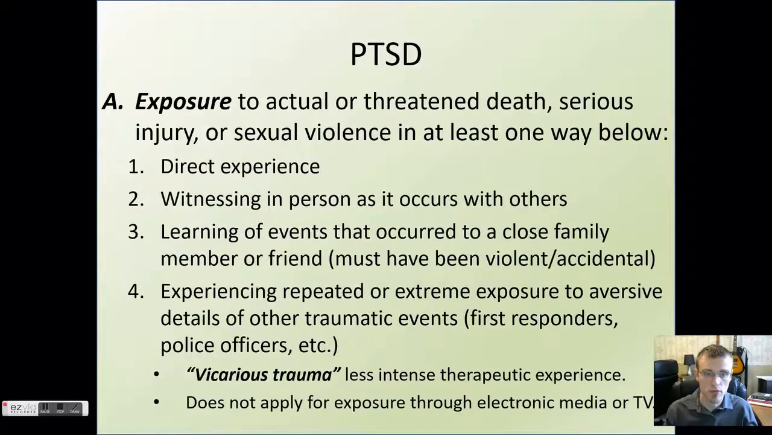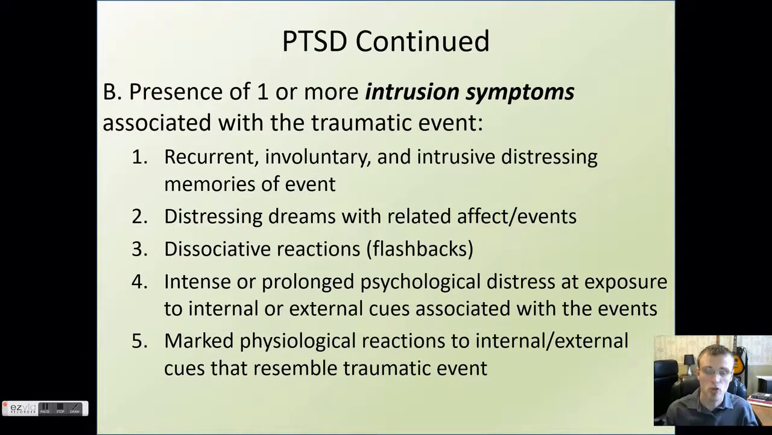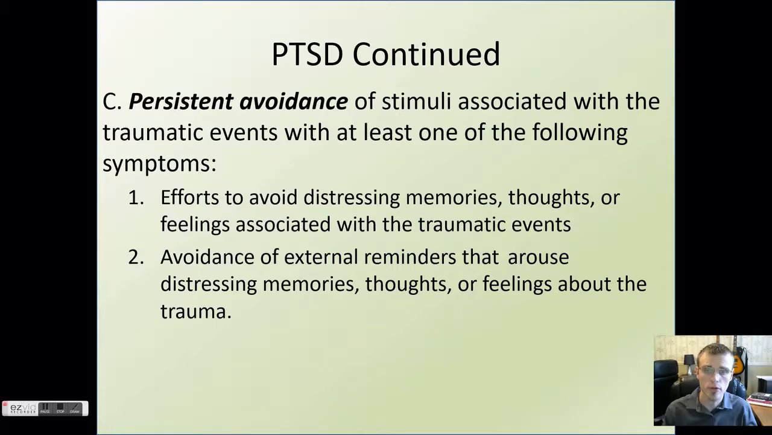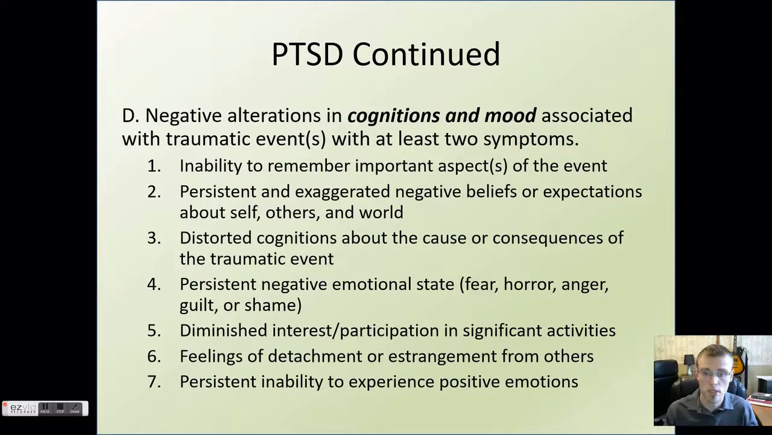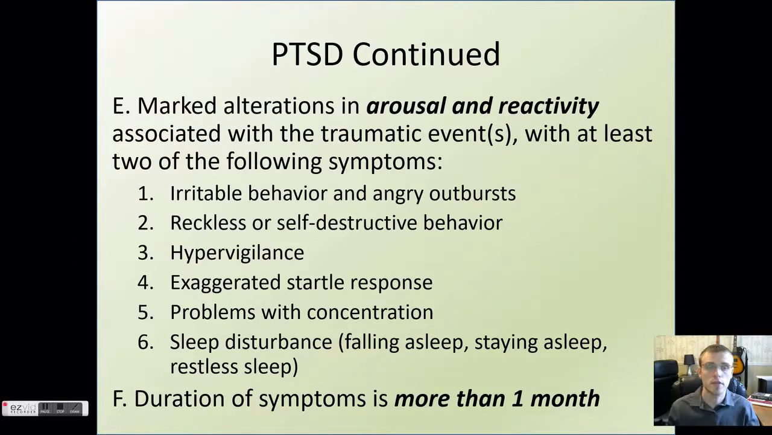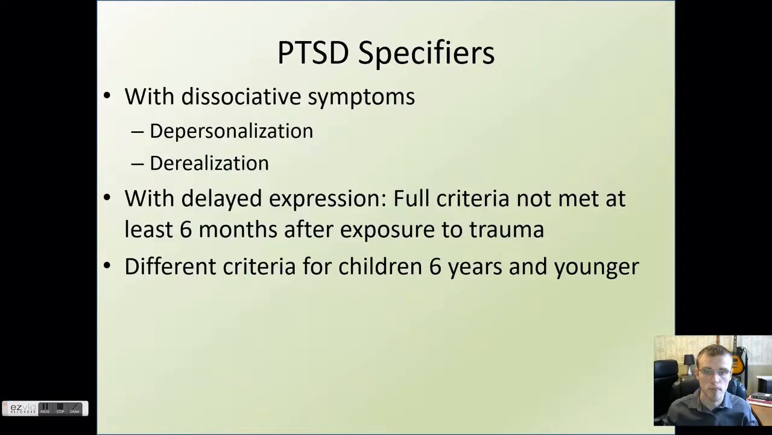Just to review quickly, we have the exposure to actual or threatened death, serious injury, or sexual violence in one of these ways. We have intrusive symptoms, reminders of the thing that you went through. With those intrusive symptoms, we have avoidance, or efforts to avoid either internal or external reminders of the trauma. Then we have cognitions and moods that are perpetually negative and based around a lack of self-efficacy or self-worth. And then we have difficulties with arousal or activity, which is more often hypervigilance, tenseness, basically, and difficulties with sleep.